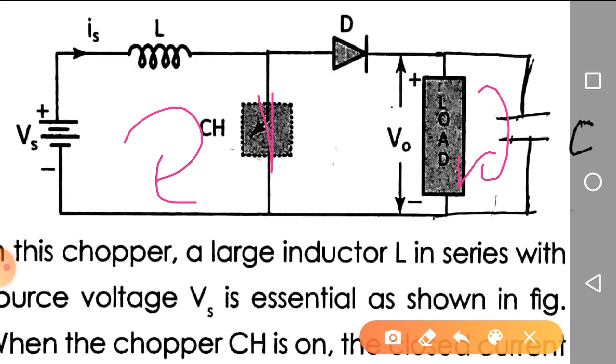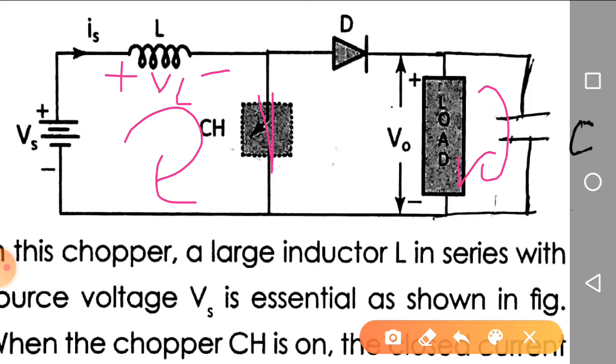Next, when the switch is in the on state, current flows in the first loop, right? So indirectly the inductor goes on storing the energy, so the polarity will be plus minus, and this voltage is VL. We are having the circuit like this. Now, when the switch is in the on state, what is the current flowing through the inductor?